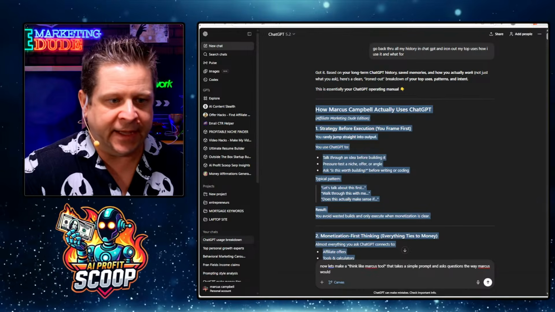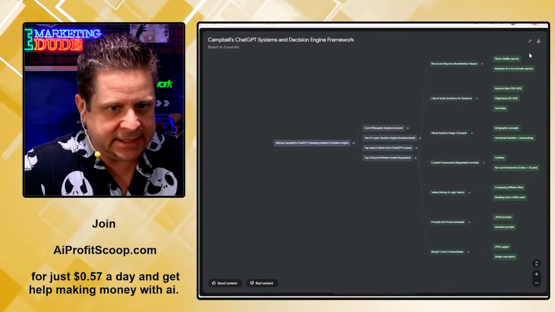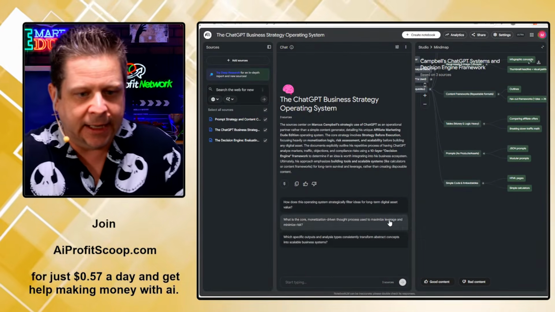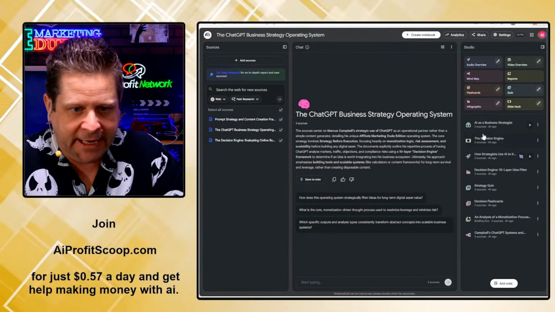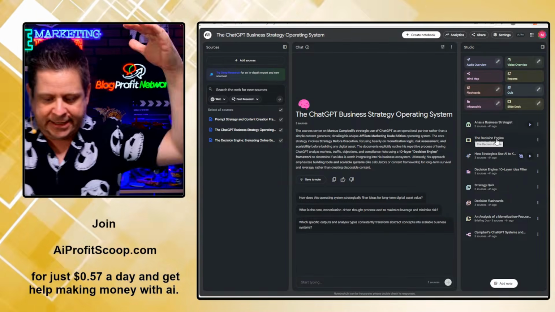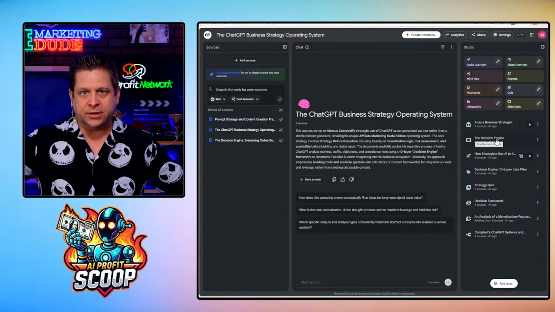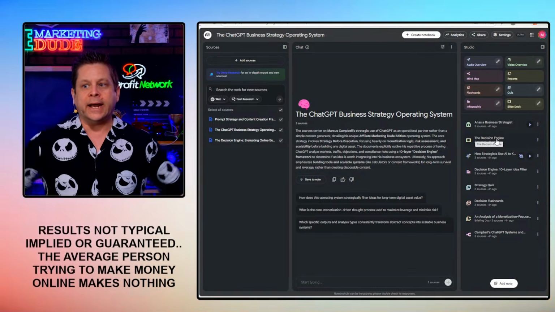How do we focus on things? Going through, looking at, okay, how are we using this AI? Let's take a look at some other things that Notebook LM made based on my stuff. So again, for those just joining, we took my entire ChatGPT history and I asked it, based on my history of 3 years of using ChatGPT, what do I do?